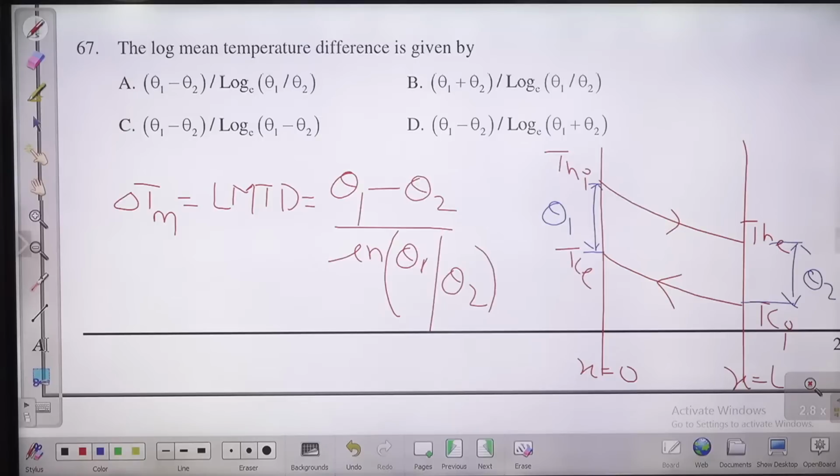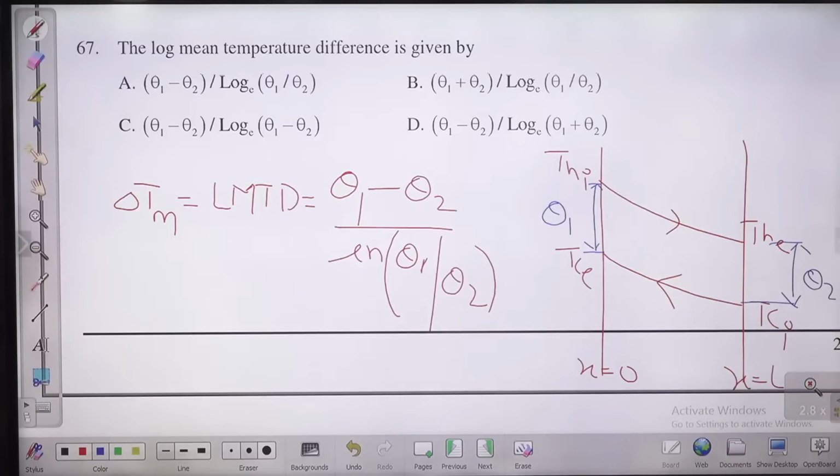The formula is the same for both parallel and counter, but the value will be different. For the same inlet and exit conditions, the LMTD of counter is always more than the LMTD of parallel. If the inlet and exit temperatures of the hot and cold fluid are the same, LMTD of counter will be more. That's why if you have counterflow and parallel flow heat exchangers of the same area, the heat transfer will be more in the counter.